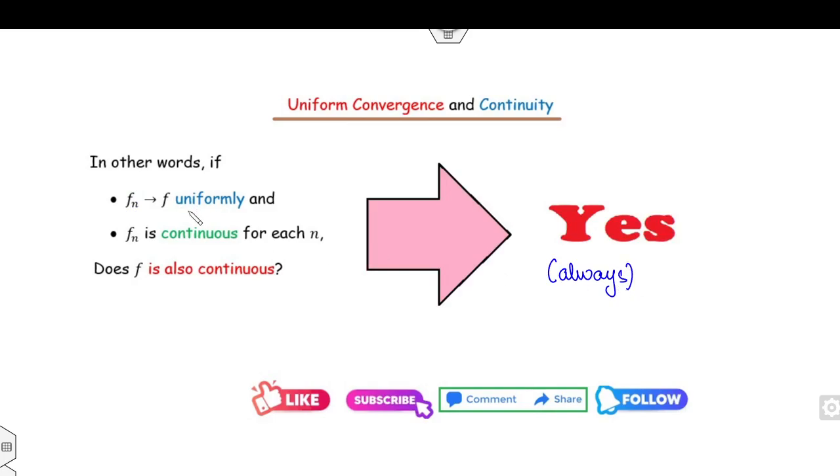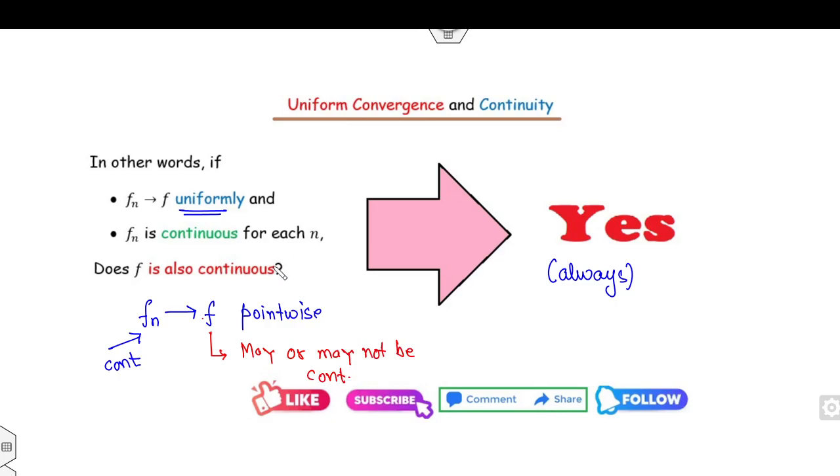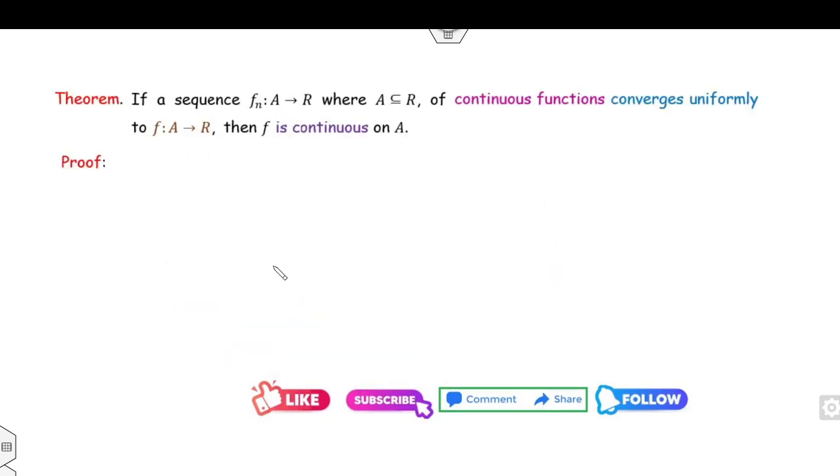But make sure that if f_n converges to f pointwise and f_n is continuous, then f may or may not be continuous. That's the only difference between the preservation of continuity in the case of pointwise and uniform convergence. Now how can you prove that? The statement is: if the sequence f_n is defined on the domain A, which is a subset of R, and they are continuous, and converges uniformly to f.